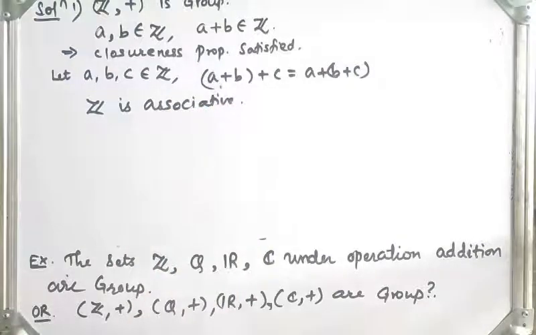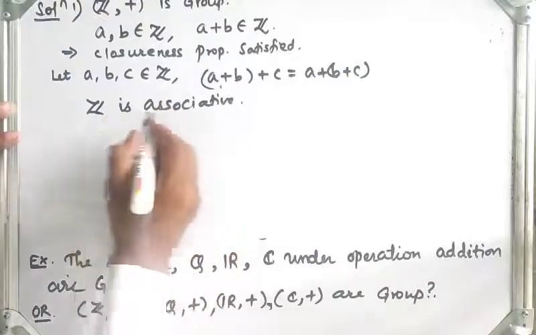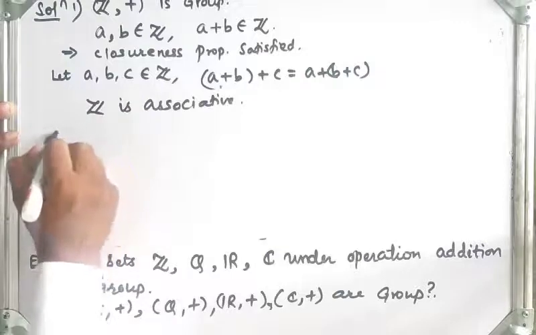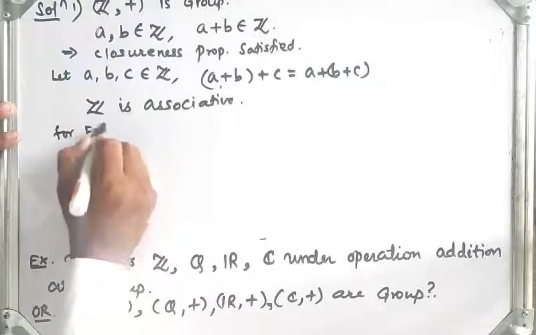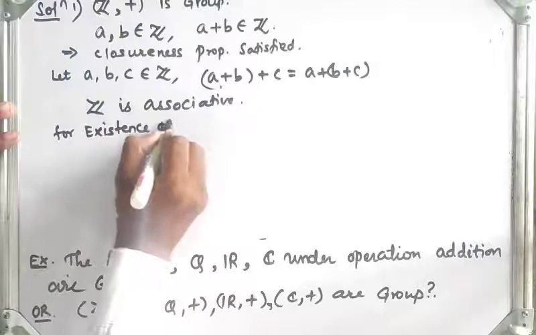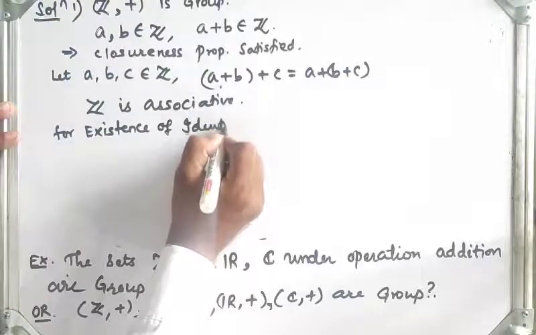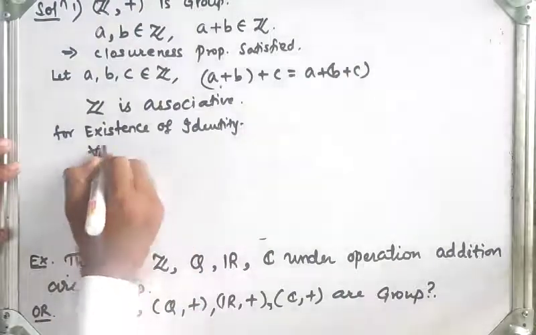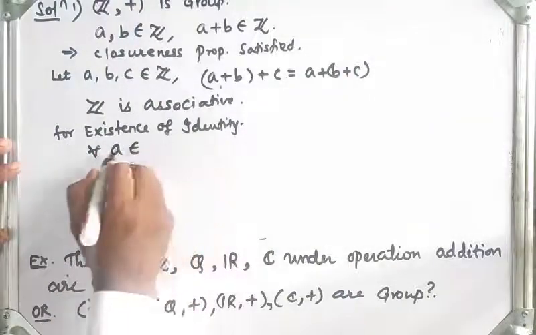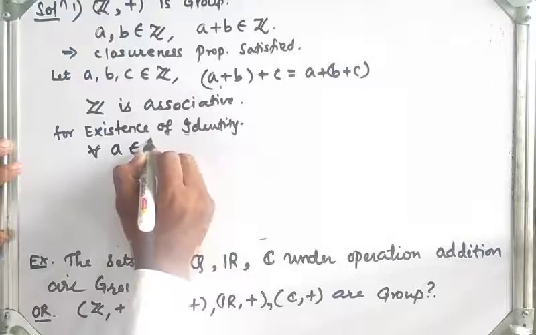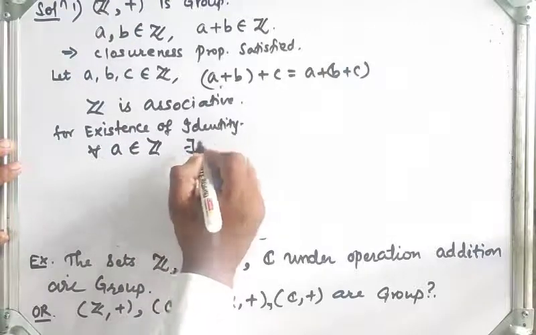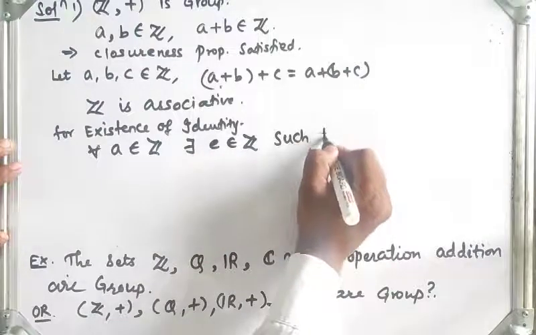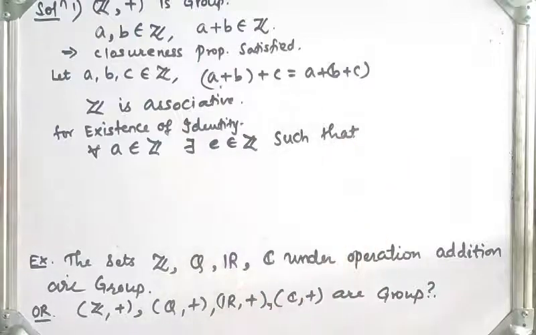Now for existence of identity, this is the third property, and the previous one was the second property. For all a belongs to the set of integers, there exists identity belongs to the set of integers such that... How does it exist?